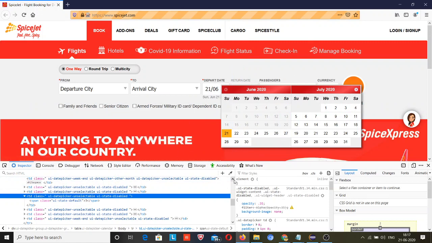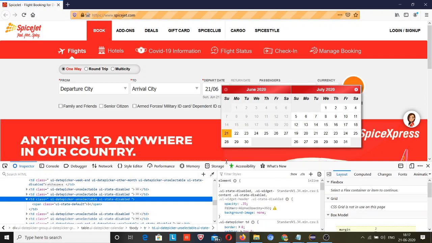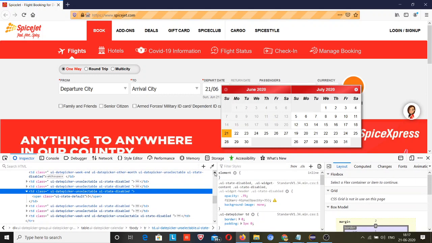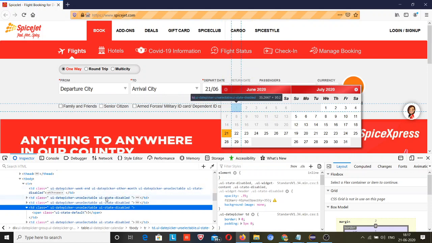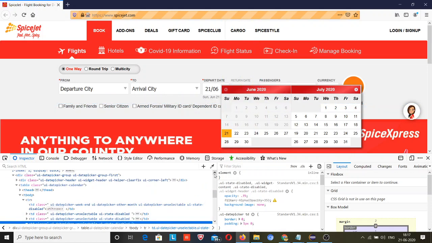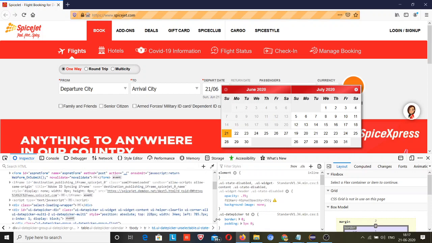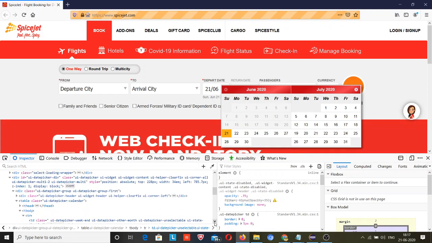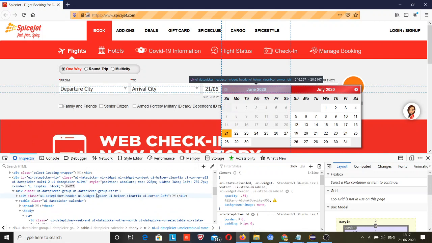I am trying to find that, and how to do this thing you can understand today, how to explore the things. Let me come over here, I am just trying to judge with the name. Okay, so I found UI date picker